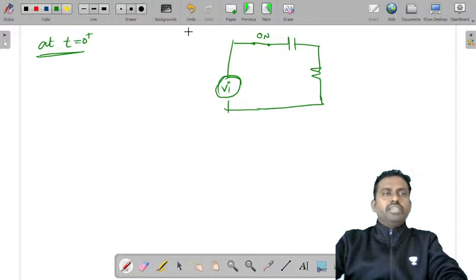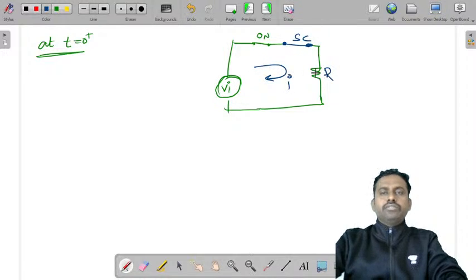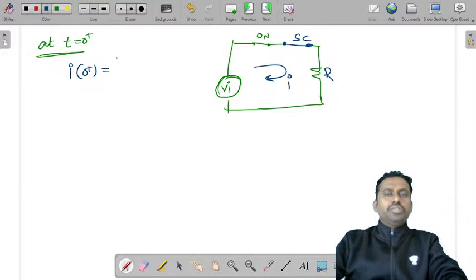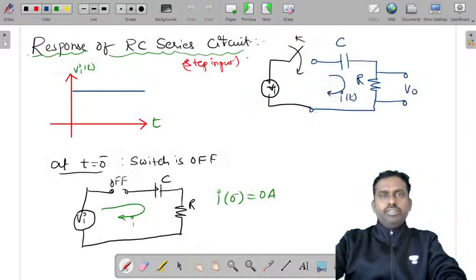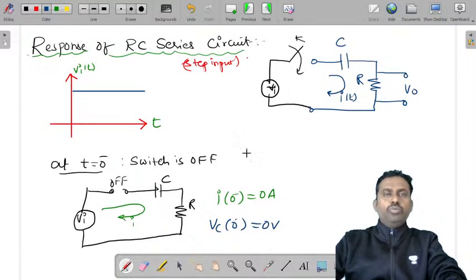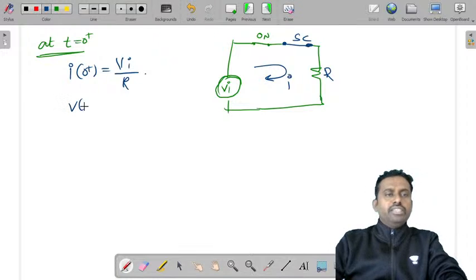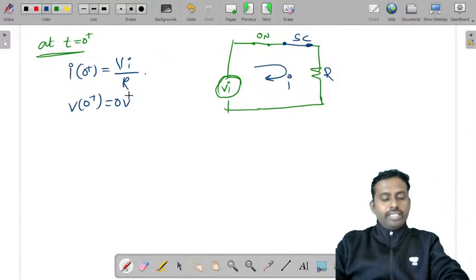In this case, the capacitor does not allow sudden change of voltage, so it will become a short circuit, and you have current in this with a resistance R and input Vi. In this case, current at t is equal to 0 plus will be Vi by R. But if you observe the voltage across this capacitor here, VC at 0 minus is 0 volts. And also VC of 0 plus is equal to 0 volts. Capacitor does not allow sudden change of voltage.